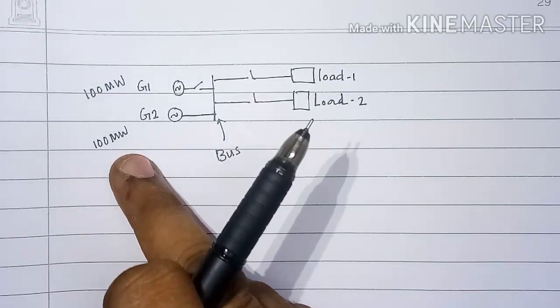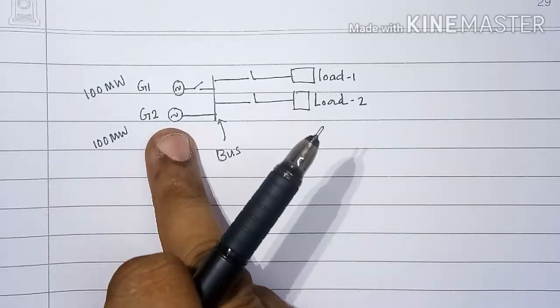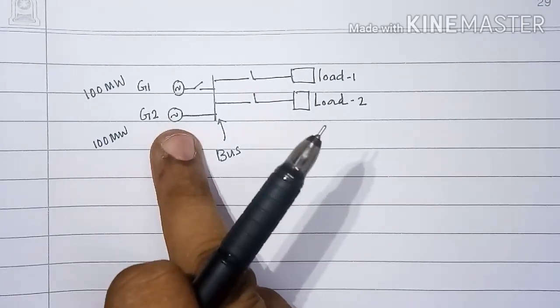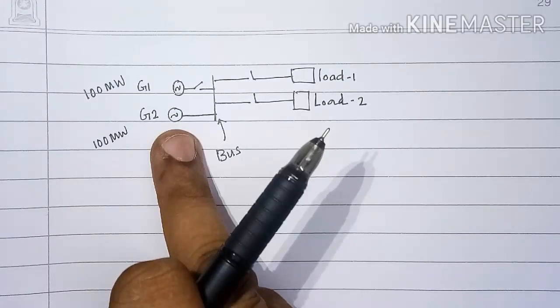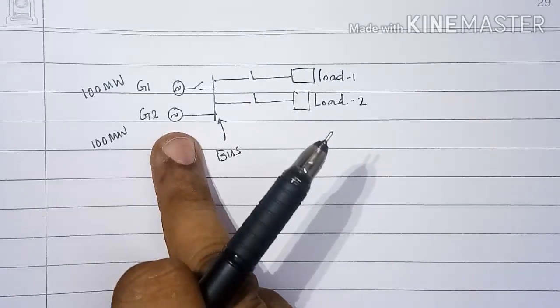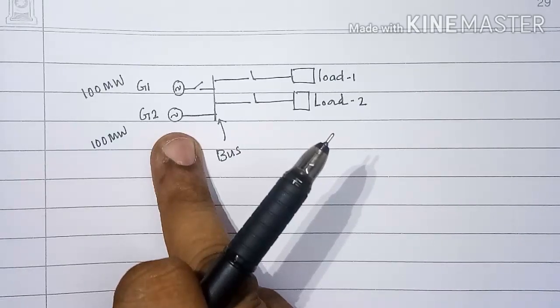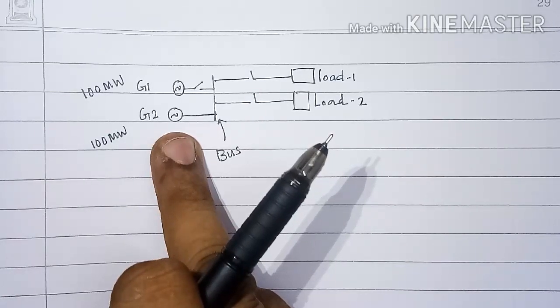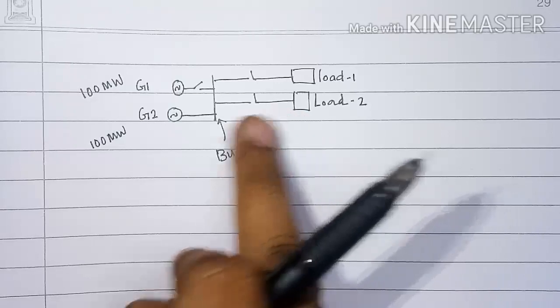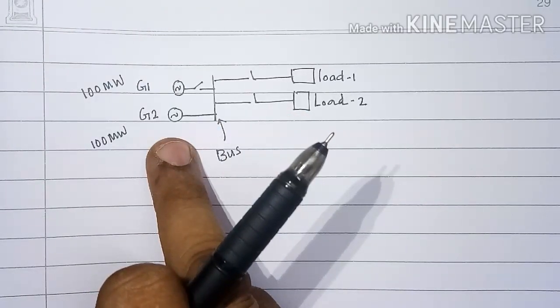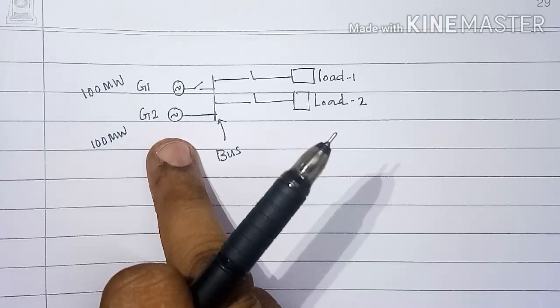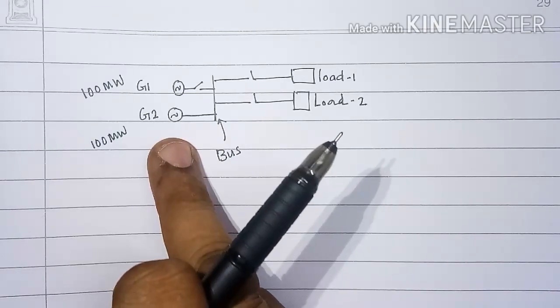Spinning reserve means the generator is in operation, its rotor is rotating. It may be hydroelectric power plant, it may be thermal power plant, nuclear power plant, or any other type of power plant. Because of the turbine, its rotor will be made to rotate and it will be ready to take load if connected. So now in this case the spinning reserve is 100 megawatt.